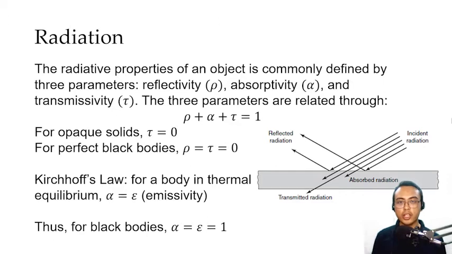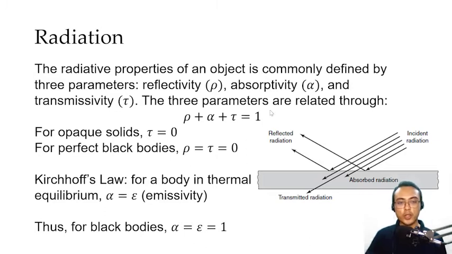Thermal radiation in our context is discussed in terms of the properties of a material on how it handles electromagnetic waves. Those properties are its reflectivity, represented by the Greek letter rho, absorptivity or alpha, and transmittivity or tau. These three parameters are related through this expression. The summation of those three parameters is equal to 1.